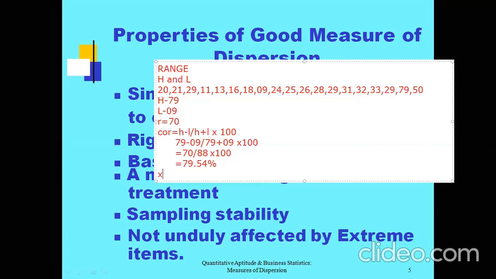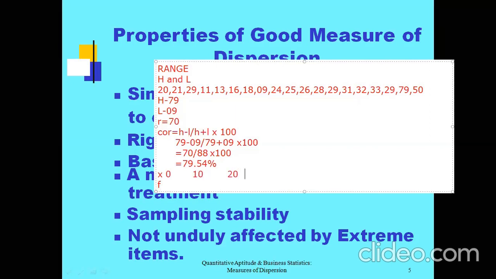Now let us discuss discrete data. X and F are given. The values are 0, 10, 20, 30, 40, 50, and the respective frequencies are 29, 39, 49, 30, 19, 11.